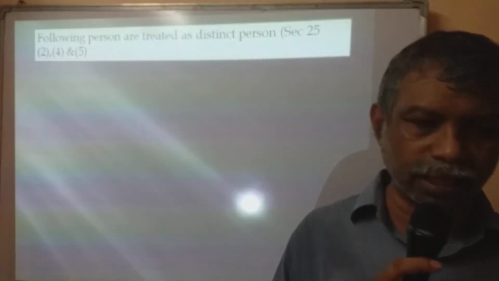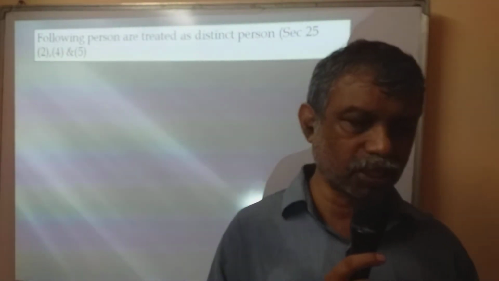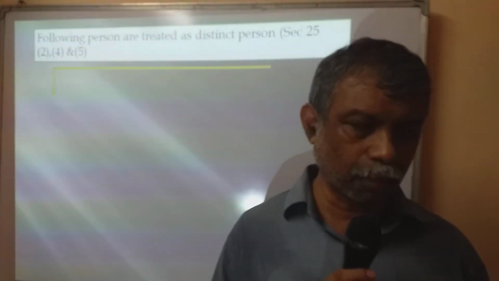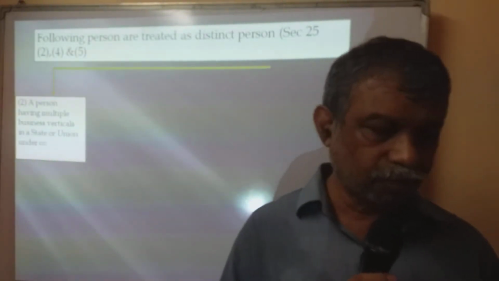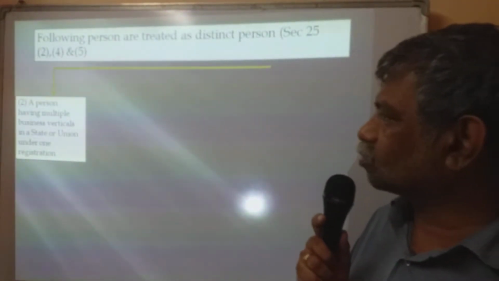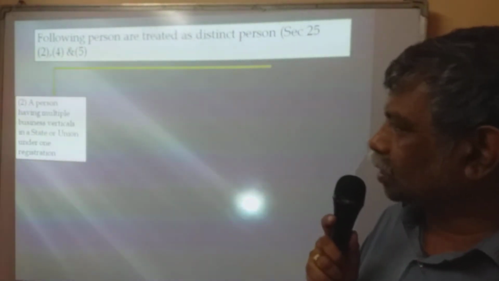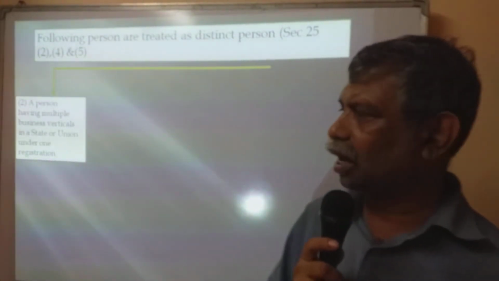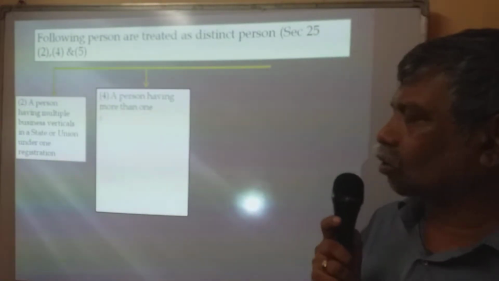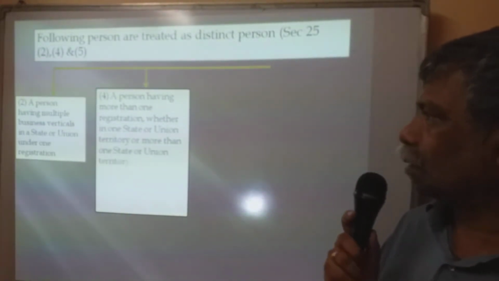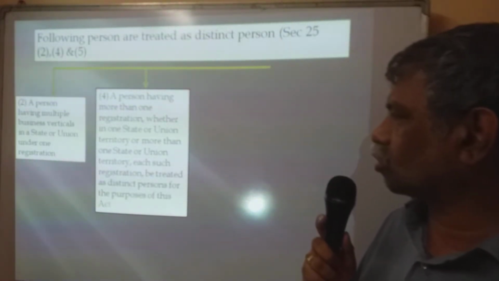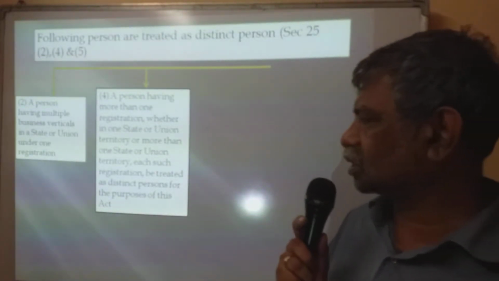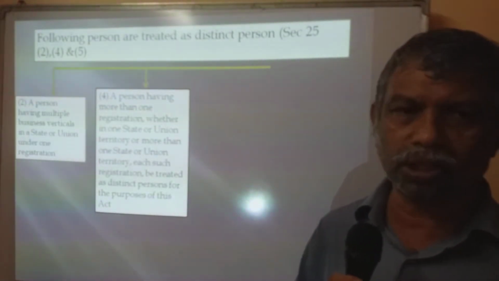Clear? Now let us look at who are the distinct persons. Section 25, subsections 4 and 5 tell us who are the distinct persons. Number 1: a person having multiple business verticals in a state or union territory under one registration. All these units are called a distinct person. A person having more than one registration, whether in one state or union territory or more than one state or union territory, each such registration shall be treated as a distinct person for the purpose of this Act. Suppose he is having more registrations.